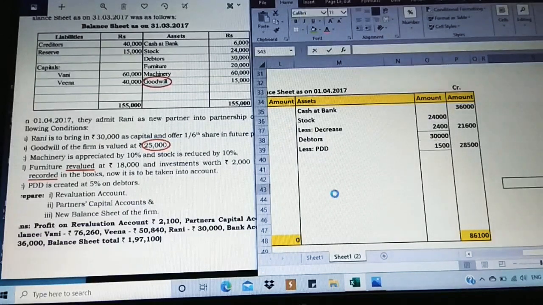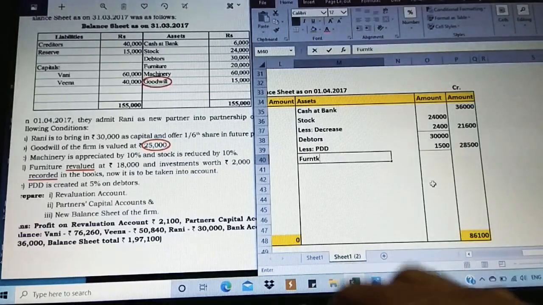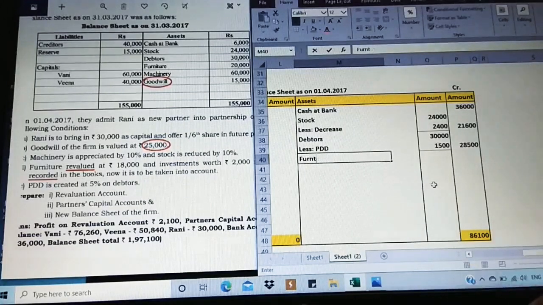Then apart from this, what else do we have? Furniture. Yes, again we have an adjustment for furniture. So I'm going to take furniture 20,000.